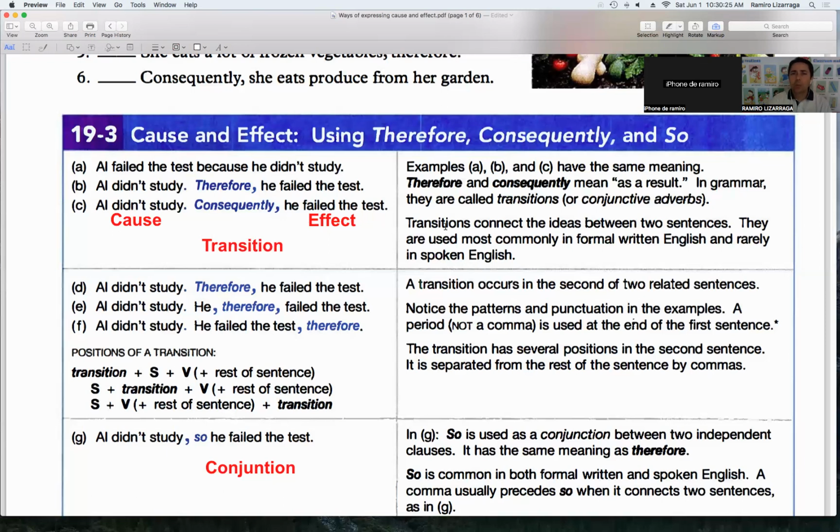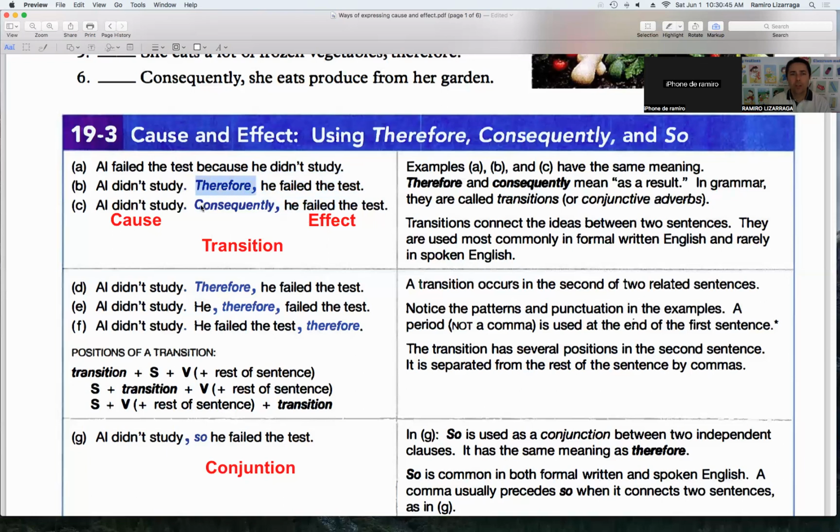So what is a transition? A transition connects ideas between two sentences. For example, here we have therefore. Here we have two sentences: Ali didn't study, he failed the test. This is the connector, therefore.